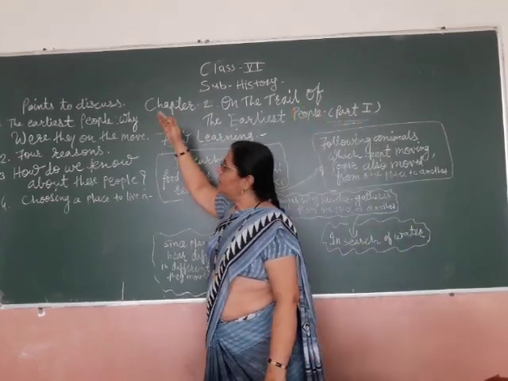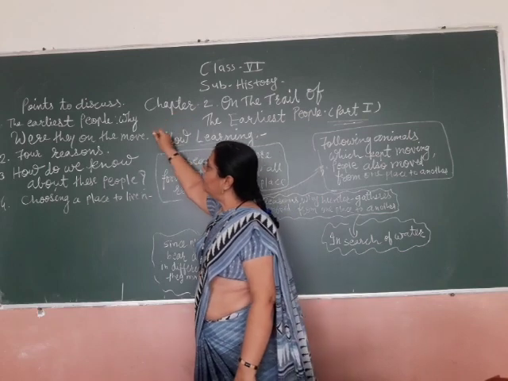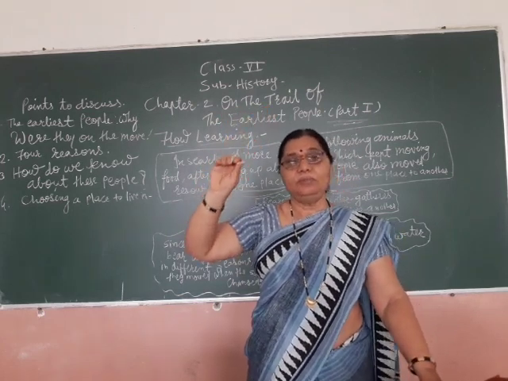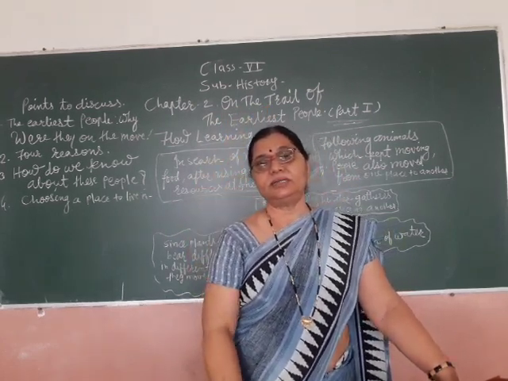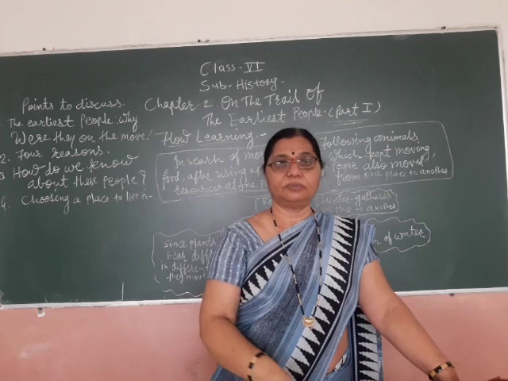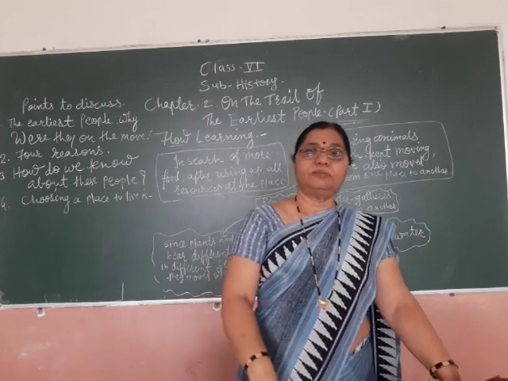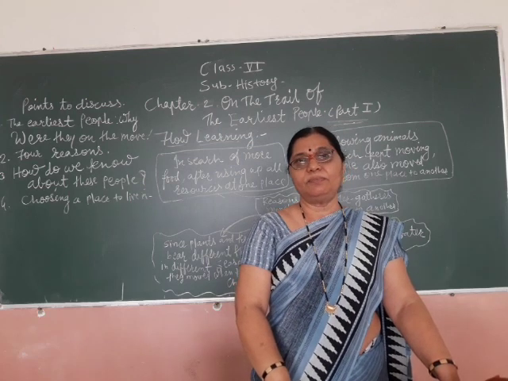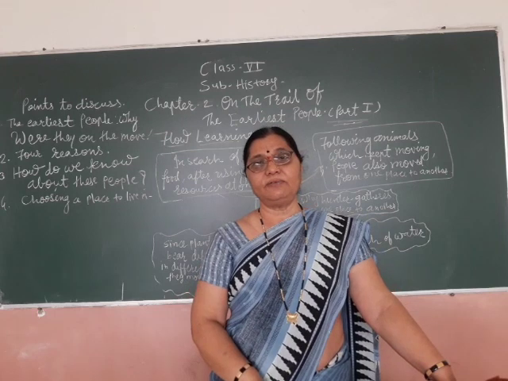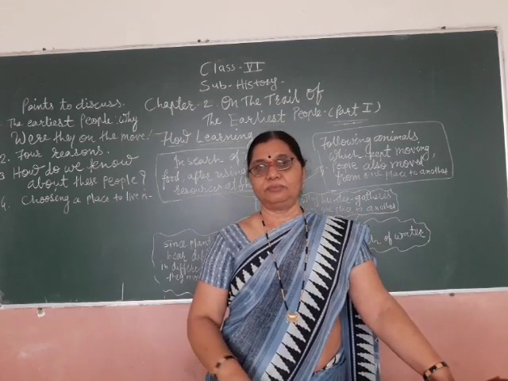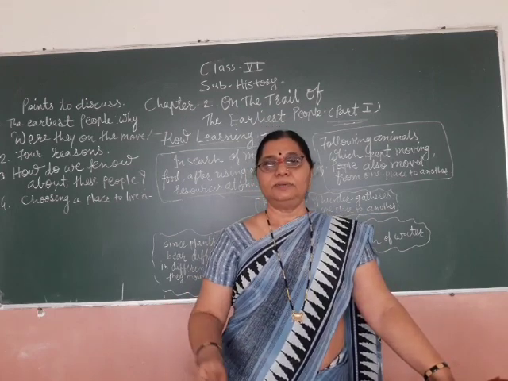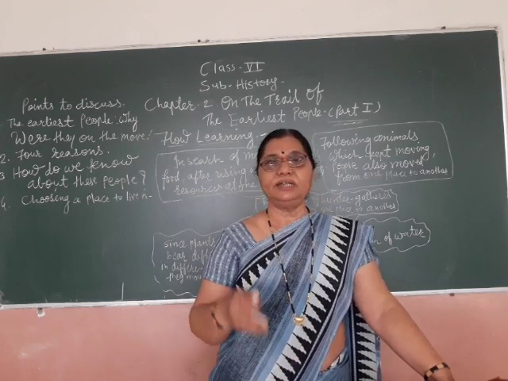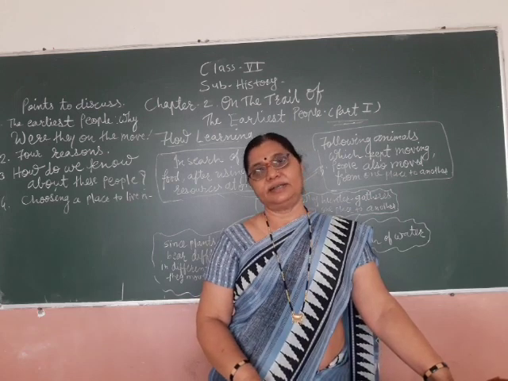Now first is the earliest people, why they were on the move. Two million years ago, in the Asian subcontinent, people were moving from one place to other places. For what purpose were they moving? They were collecting some fruits, collecting some birds, and they were hunting also. Today we describe them as hunters and gatherers.